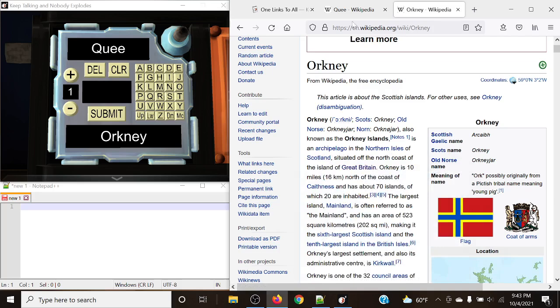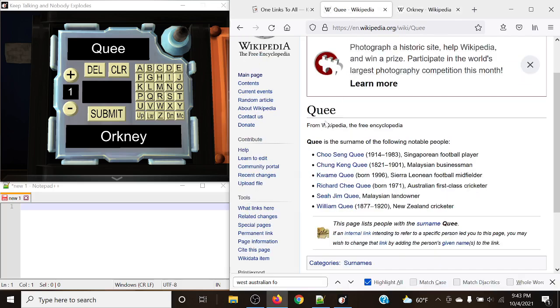So we want to head towards the UK in this case. The closest thing in relation to the UK is probably Australia, because Australia was originally part of Great Britain, and it actually did break away.